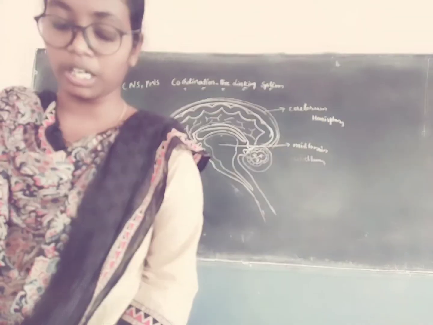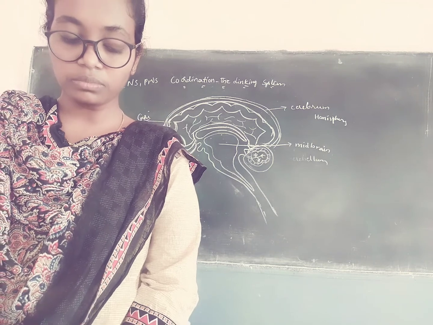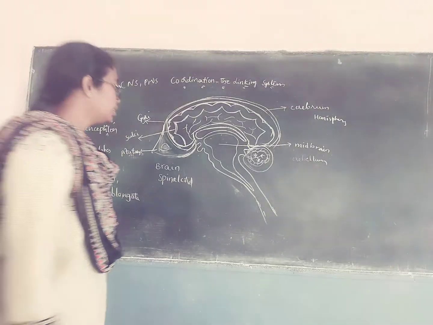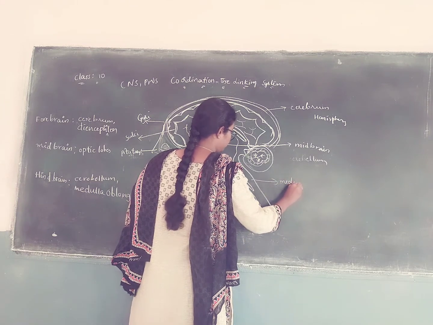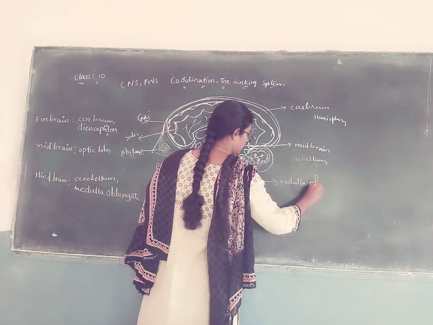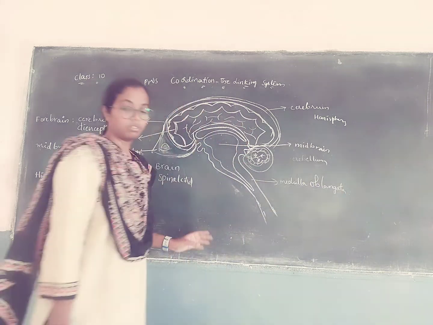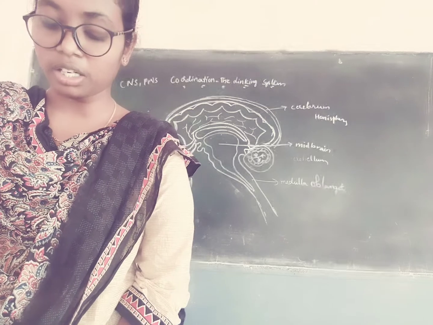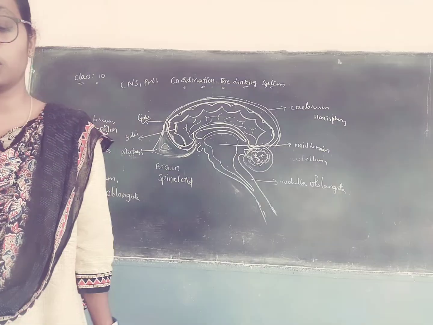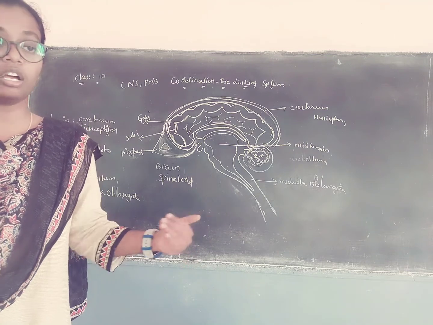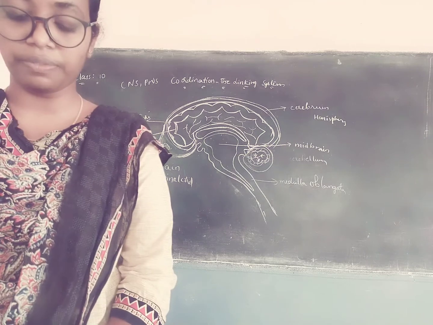Okay, next one about medulla oblongata. It is almost triangular shaped. Medulla oblongata extends from pons to spinal cord. So this extends from the pons to spinal cord. Okay. Next one, functions.